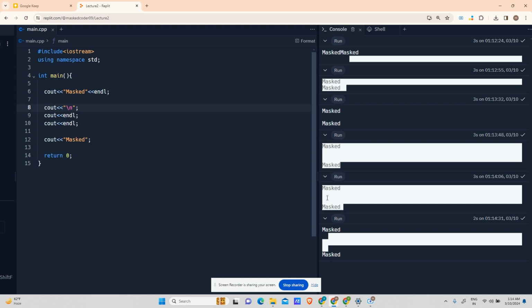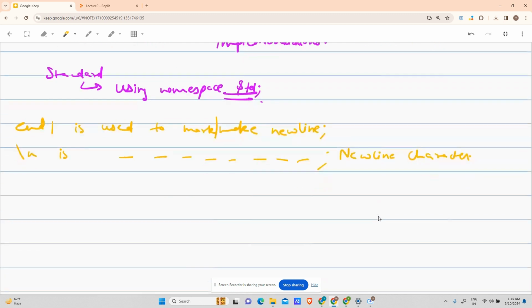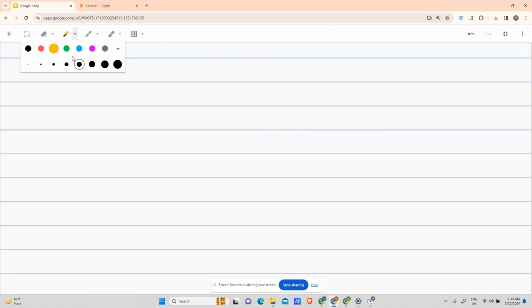So one, two, three, and here it was one, two, right? All right. So we can mention that backslash n is used for the same thing, to make a new line. It is known as the new line character, right? All right. So let us discuss what we have learned up till now.